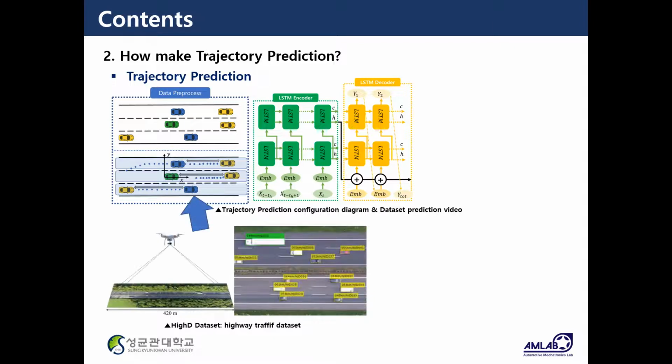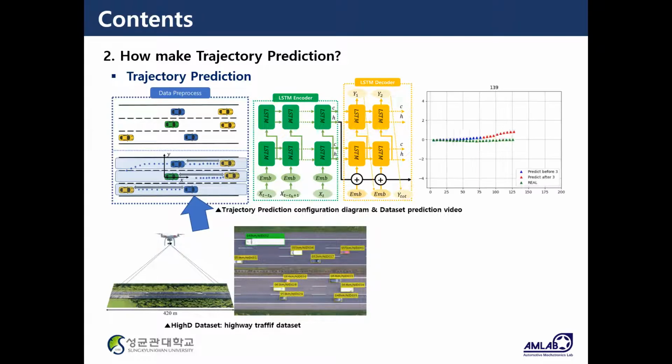As a data set for trajectory prediction model learning, an open source data set called HighD Dataset was used, and it was pre-processed according to its purpose and applied to the deep learning model. The model uses the LSTM encoder-decoder model, which has excellent performance in processing time series information and processing long sequence inputs. And the approximate model configuration used in the study is shown.